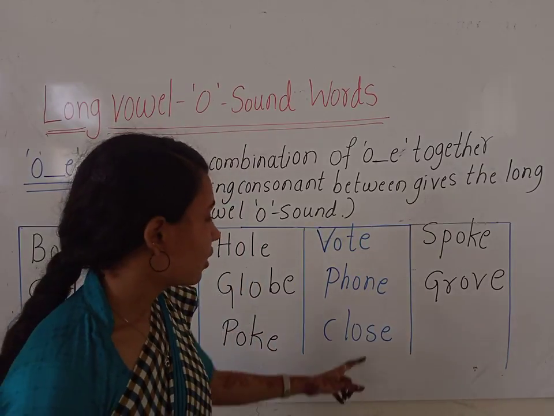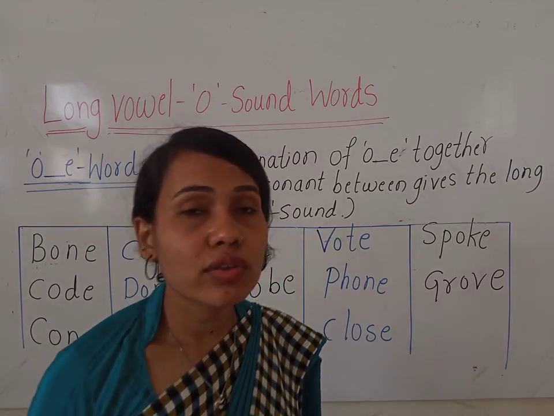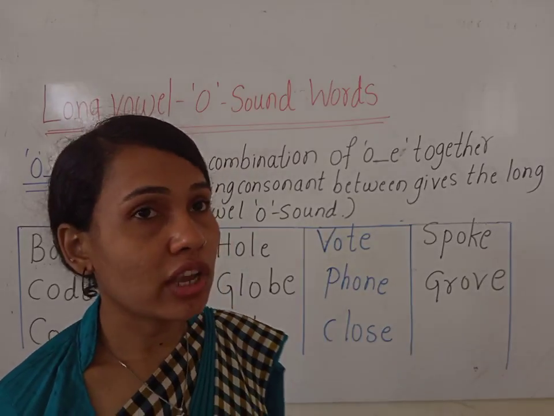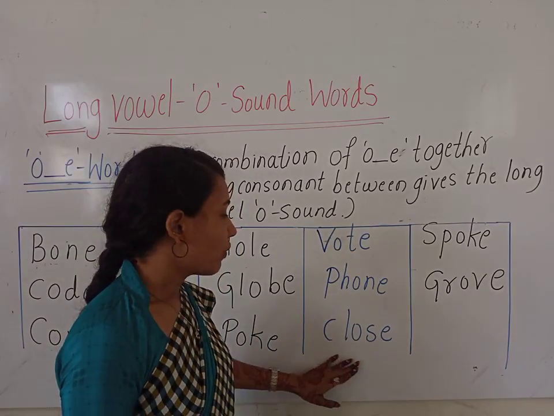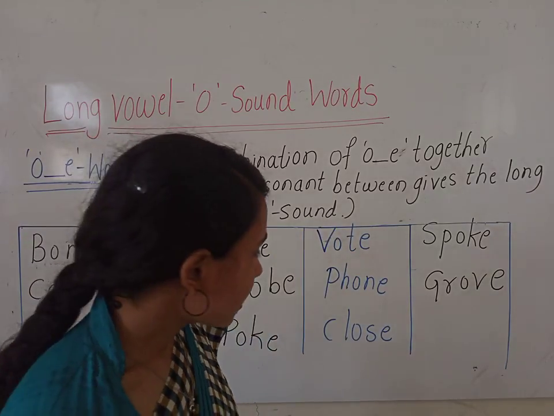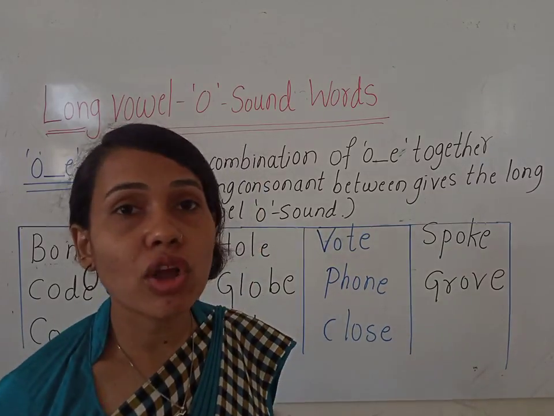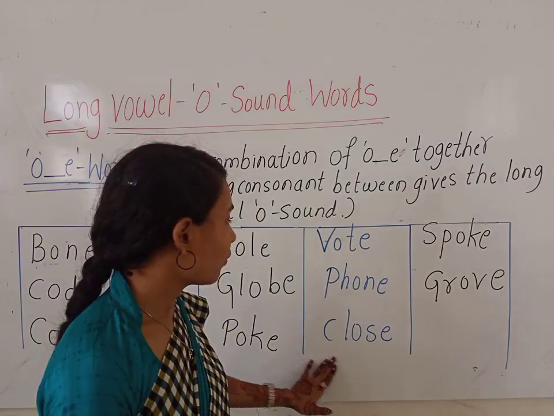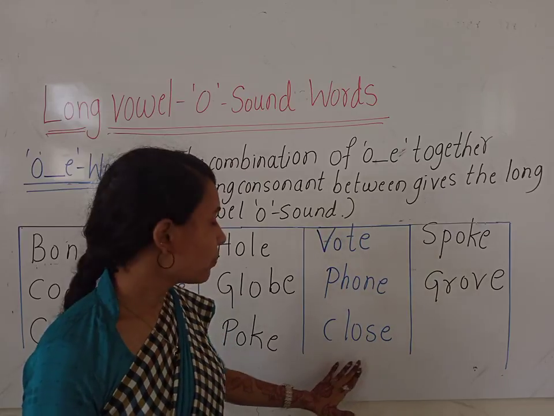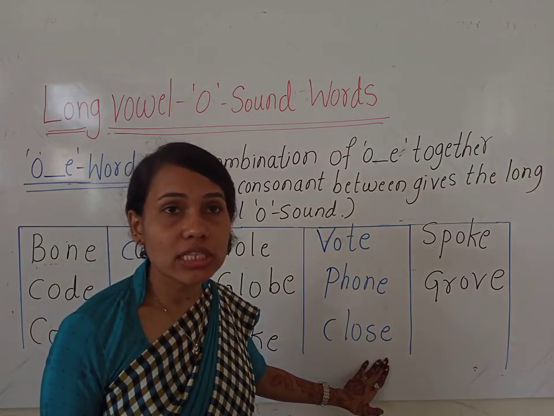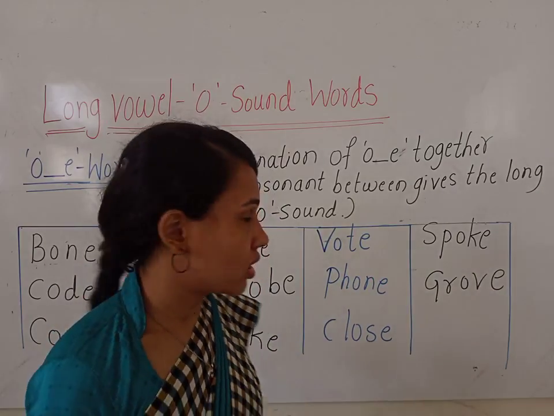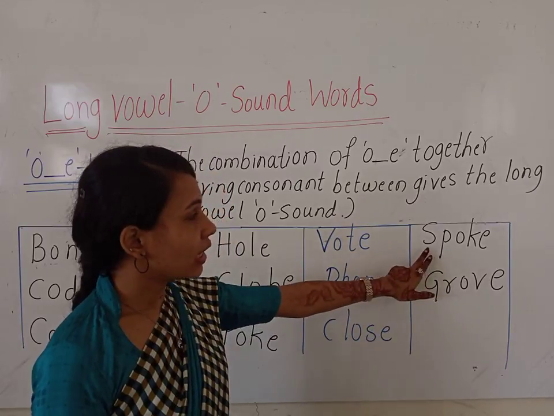Close. Okay. S also gives the sound of z. Okay, children. So here we have to read S. Sometimes S gives the sound of z. So here we have to read it as a z sound. Close.